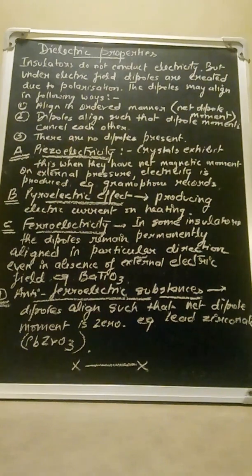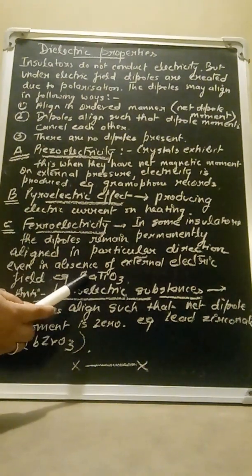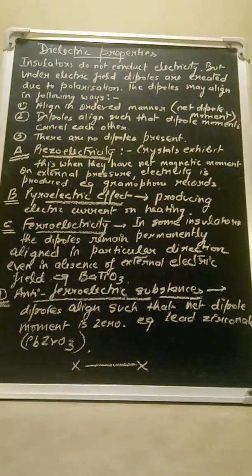Such substances, which exhibit some dipole moment even in the absence of an external field, are said to exhibit ferroelectricity. Example of such a substance: BaTiO3.